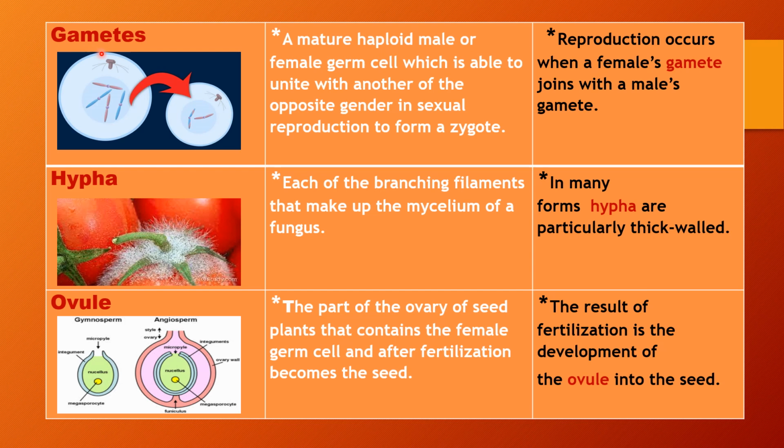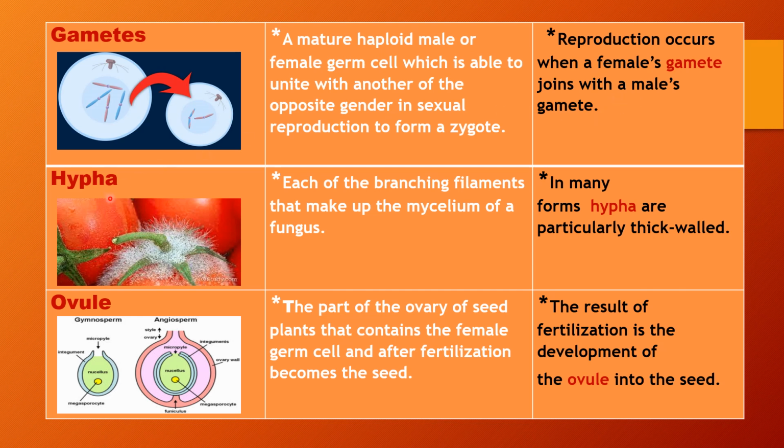The next word is gamete. It means a mature, haploid male or female germ cell which is able to unite with another of the opposite gender in sexual reproduction to form a zygote. It could be used in a sentence like, reproduction occurs when a female's gamete joins with the male's gamete.